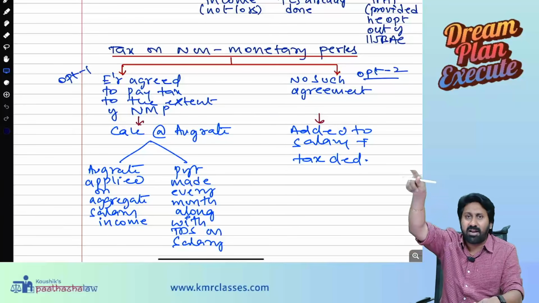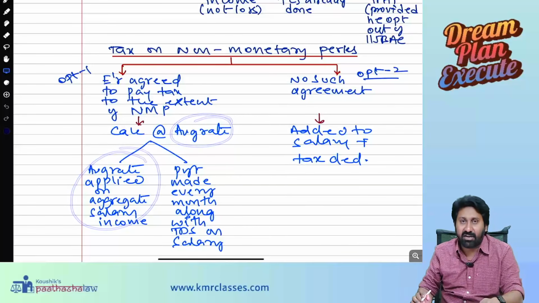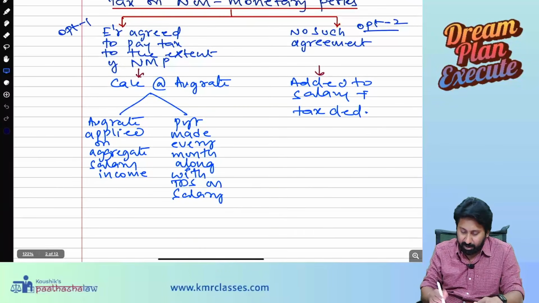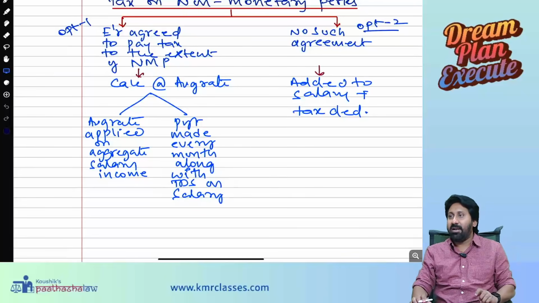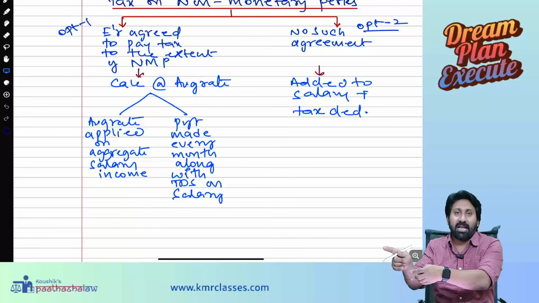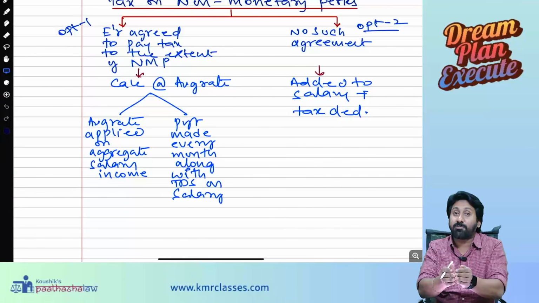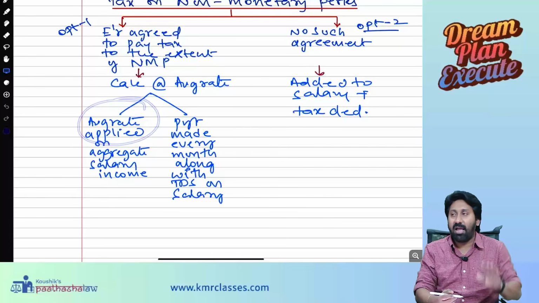So you will calculate anyway an average rate. That average rate you apply on the aggregate salary income. Aggregate salary income payment made every month along with the TDS on salary. On salary, the employee will pay the tax. On the non-monetary perquisites portion, the employer will pay the tax at the average rate. At what rate? Average rate.